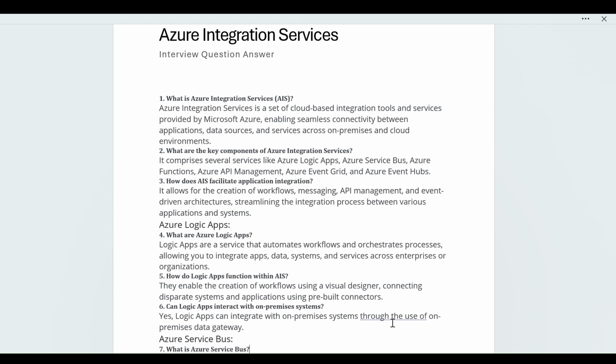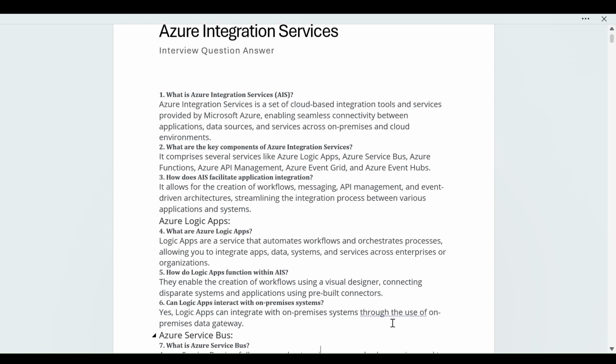Next question: can Logic Apps interact with on-premises systems? Yes, obviously. Logic Apps can integrate with on-premises systems through the use of the on-premises data gateway.